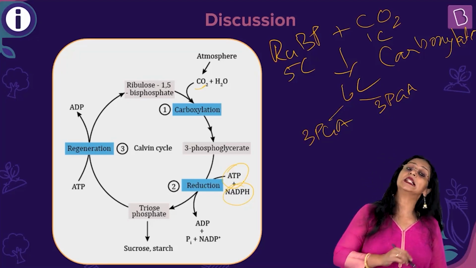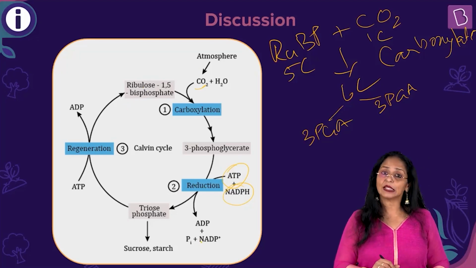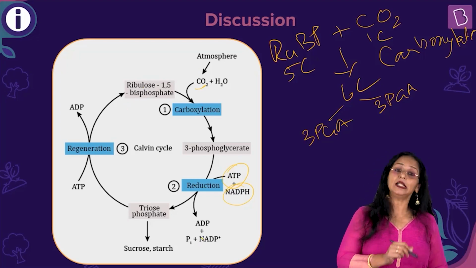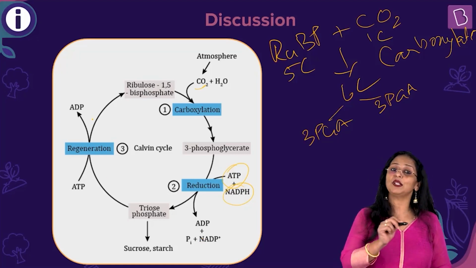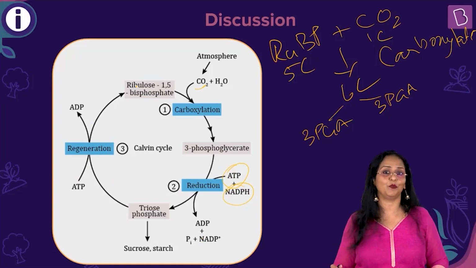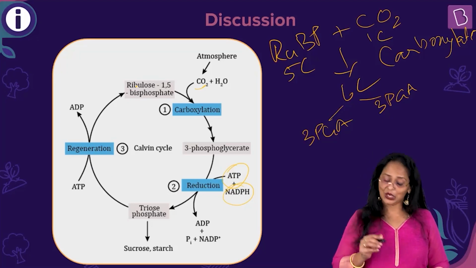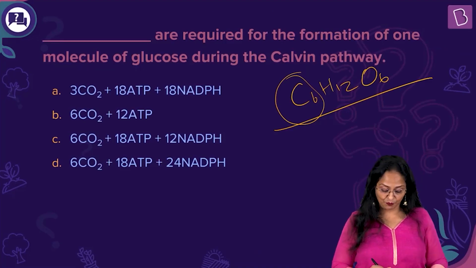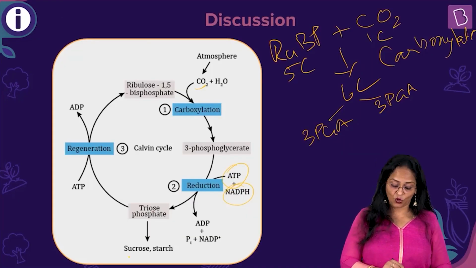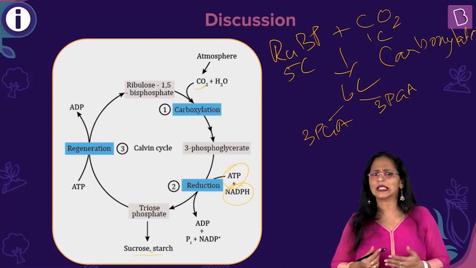This triose phosphate is recycled to regenerate RuBP. So this second step was reduction. The third step is regeneration. And for regeneration, you can see 1 ATP is used to regenerate 1 molecule of RuBP. Have you got it? So we need ATP and we need NADPH. But we are looking at C6 as the end product. See, this triose phosphate is what is giving rise to glucose. Can be converted into sucrose, fructose, or stored as starch.